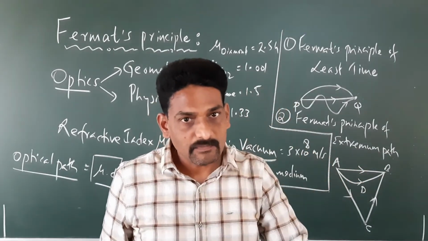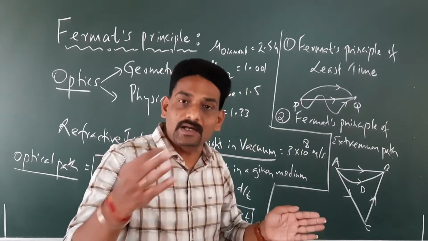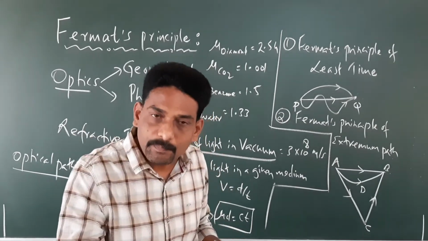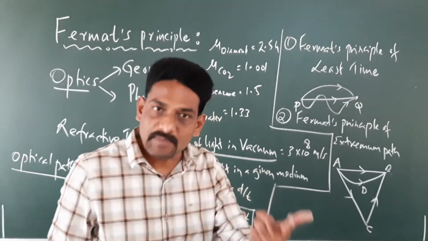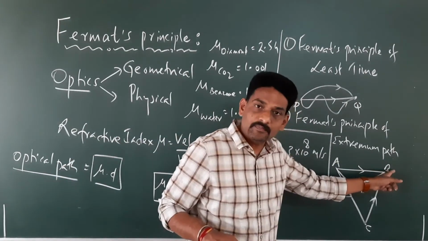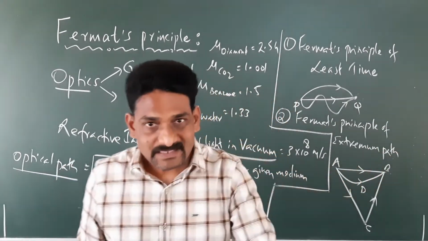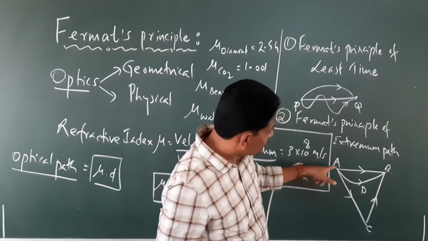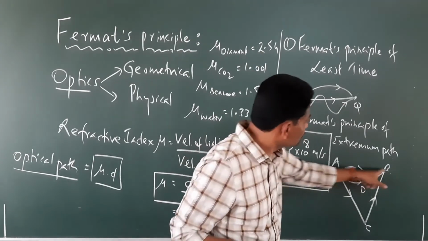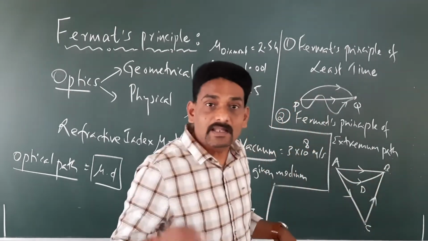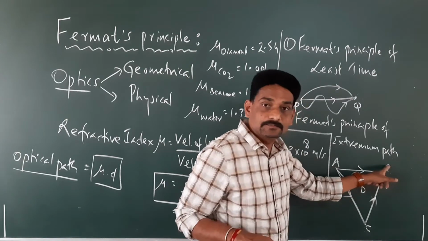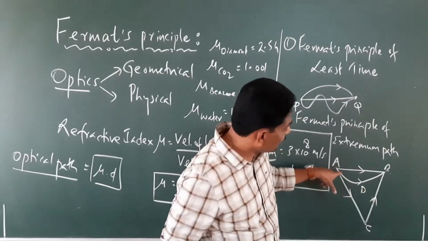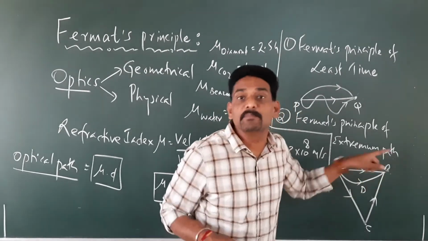So when a ray of light is going from one point to the other point, compared to the other paths, the time taken may be either minimum, in this case it is minimum, or it is going to be maximum, in this case it is maximum. If you take this case, instead of traveling in this path or this path, the light may follow this path. It means at each and every point it is undergoing refraction. So it is bent like this and reaches the point B.